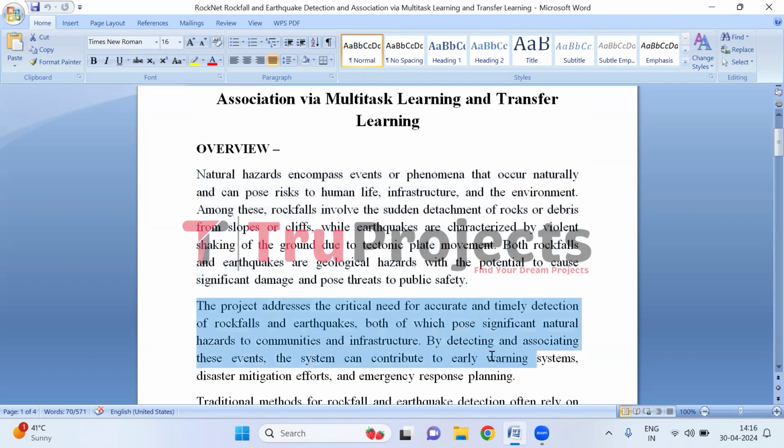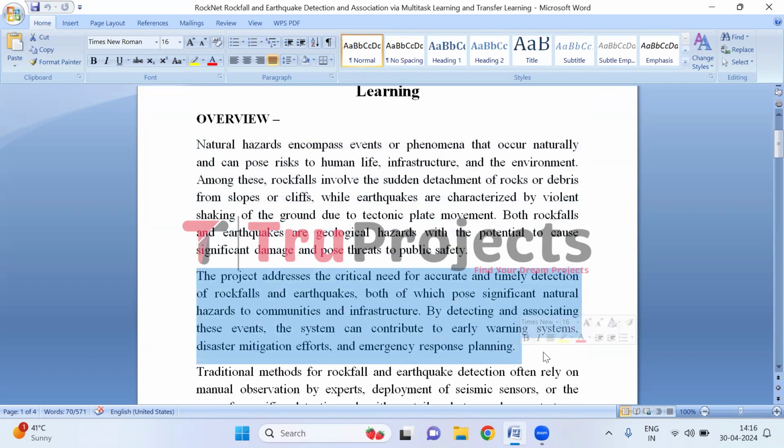Imagine living in an area where rockfalls and earthquakes are frequent. These natural events can be dangerous, causing harm to people and damage to buildings. The project aims to build a smart system that can quickly and accurately detect when these events are happening. By spotting them early, we can warn people to stay safe, help emergency responders react faster, and even plan how to reduce the damage they cause. So, this project isn't just about knowing when rockfalls and earthquakes occur, it's about keeping everyone safe and minimizing the impact of these hazards on our lives and surroundings.